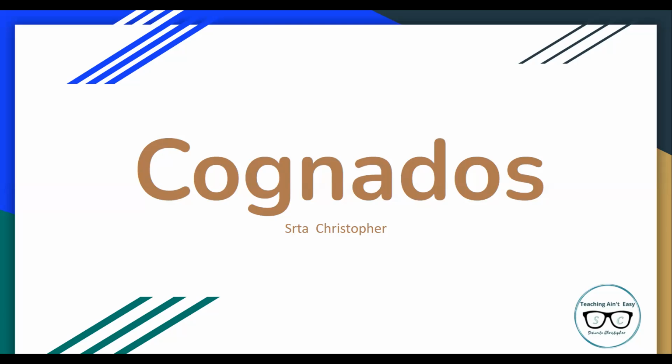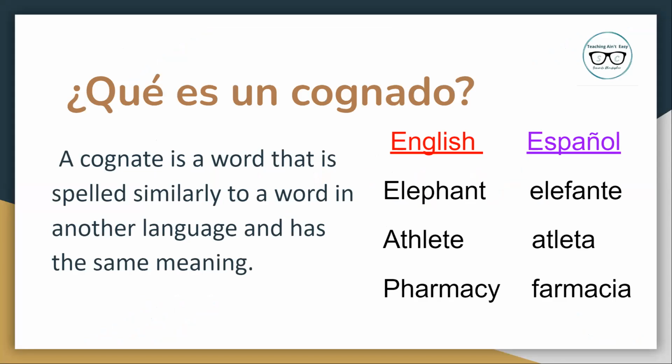The English translation of cognados is cognates. Well, what is a cognate? Great question. A cognate is a word that is spelled similarly to a word in another language and has the same meaning.